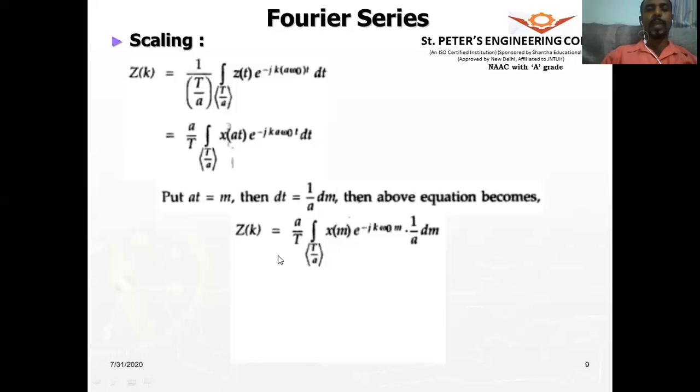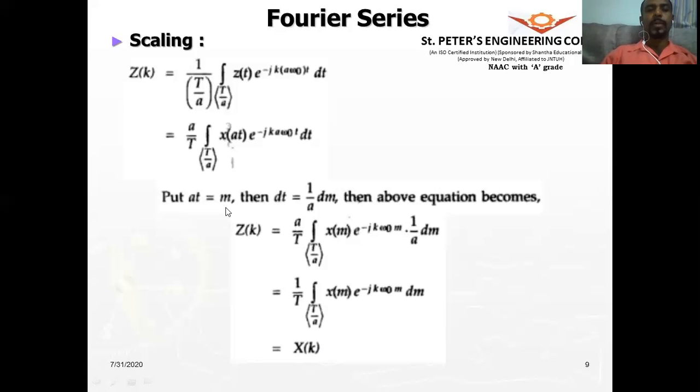So z of k will be, the a's have cancelled out, so it is only 1 by T integral over one period x of m e to the power of minus j k omega naught m dm. Which will be same as x of k.